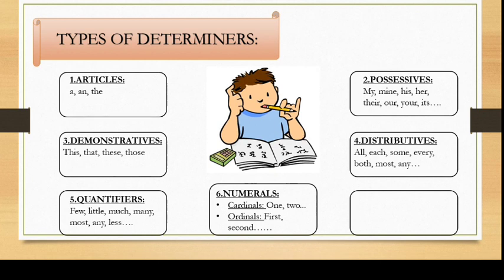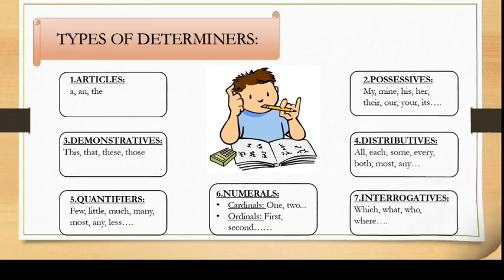Okay. Last one is interrogatives. Very easy. Interrogatives means question words. Which, what, who, where, when. These are the types of interrogative determiners. So, here we can see that we have 7 determiners and we'll be covering the first type of determiners now.